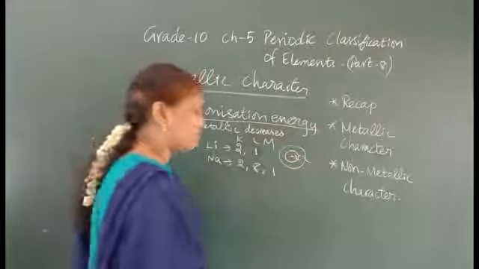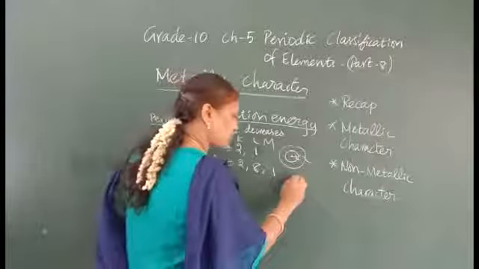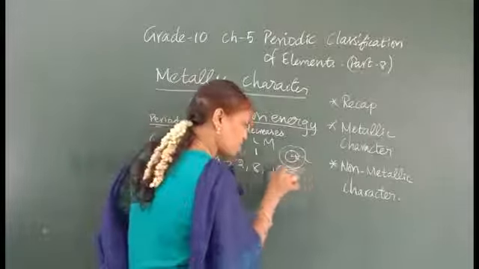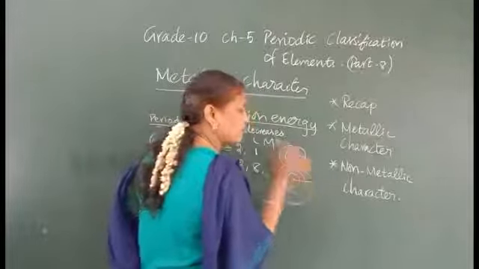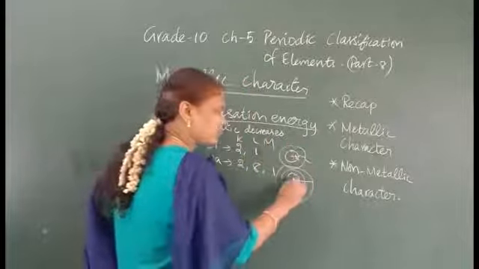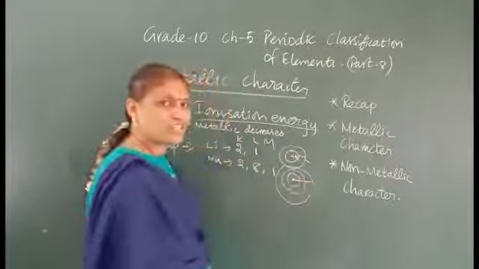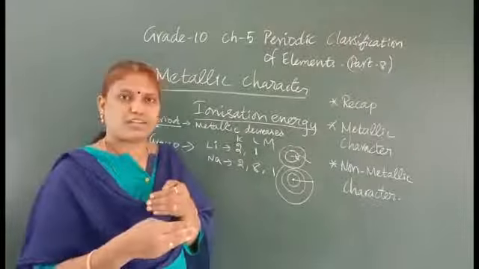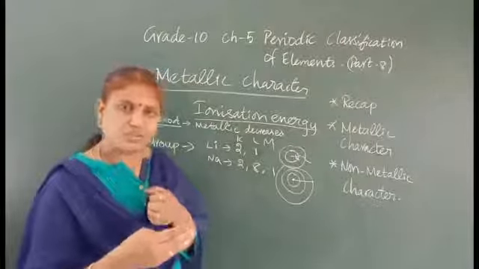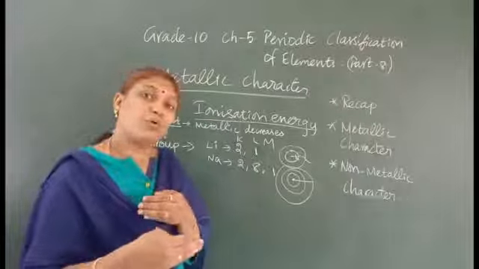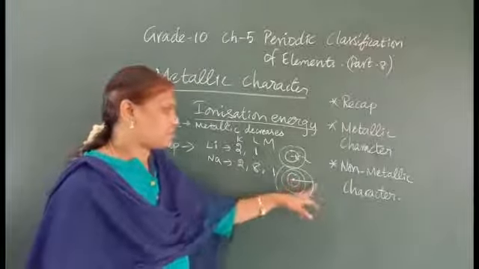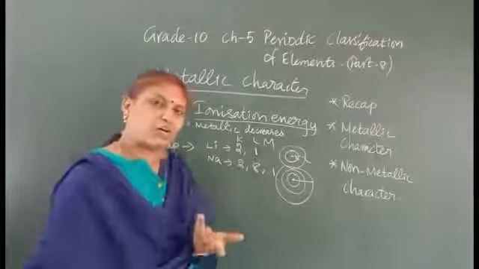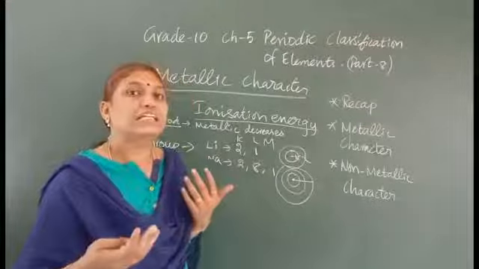Am I right? When you are going down, from the nucleus there are the first, second, third shells also, so the distance is increasing. The distance between the nucleus and the outermost shell increases. When it is close, the force of attraction will be more. When the distance between the nucleus and the outermost shell is more, the force of attraction will be less.